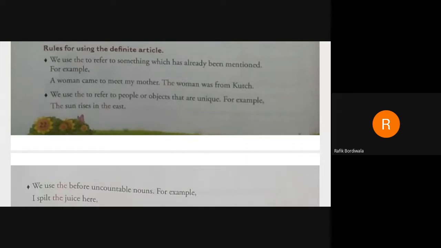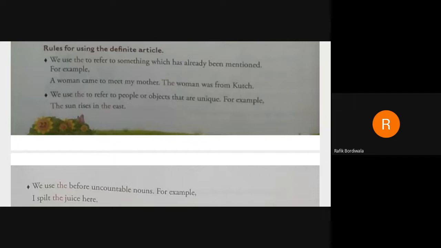Yes. And we learned one rule that if a word starts with a vowel or a vowel sound, we use the article "an" before it, isn't it? But here we are not going to use "an east." Can I write "The sun rises in an east"? No. Because we are not only talking about a direction. No doubt, east is one direction, but we are talking about a unique thing. So whenever you talk about a unique thing, it is necessary to use the article the with it, and not the article a or an.